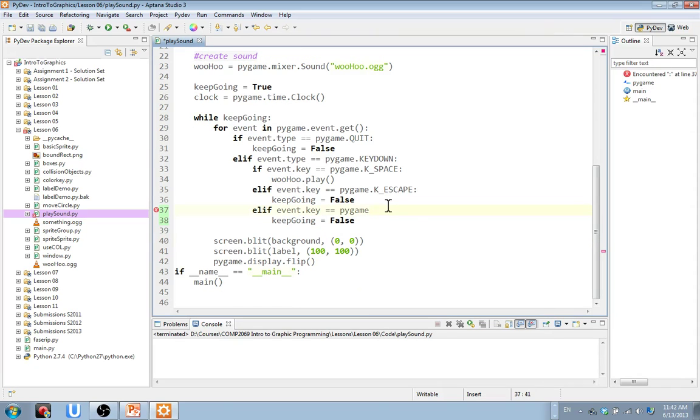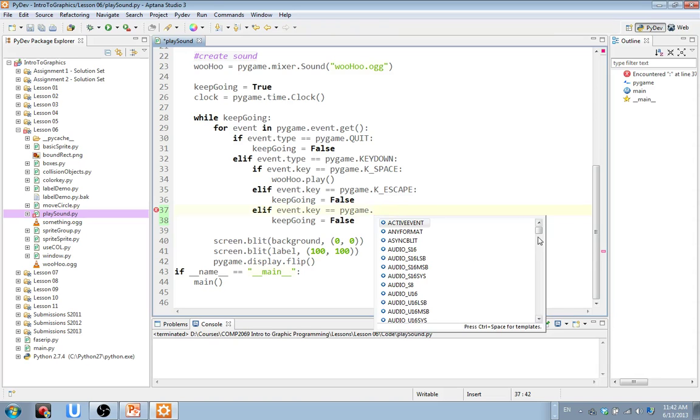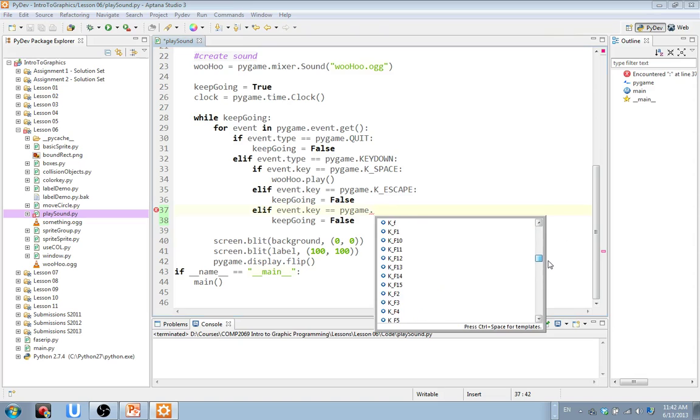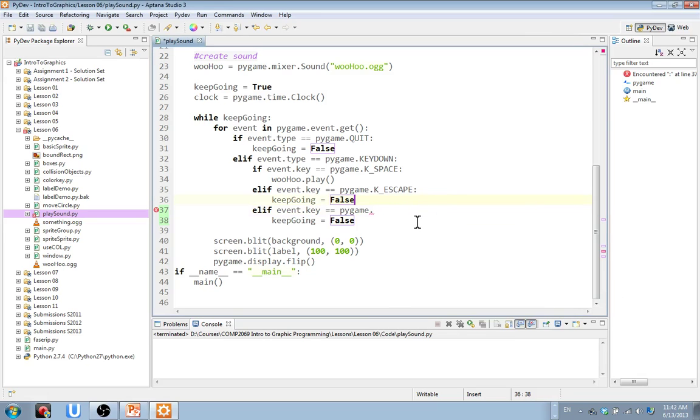So here we go. I just press the dot, which looks at the method. And if I look down, it's going to give me all kinds of other ones. Look, K_BREAK, K_CAPSLOCK, and so on. All the different ones I need. I don't have to know what they are. It lists them right over here right away, within Aptana. And there are other IDEs that do similar things, it'll give you the same kind of options. All right, so if you want to do a different key sequence, it's right here.